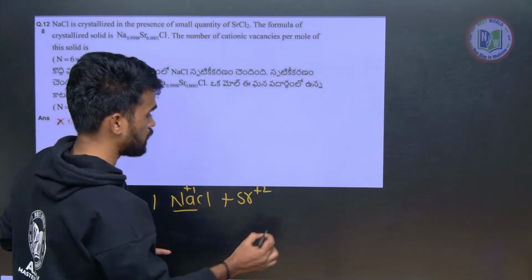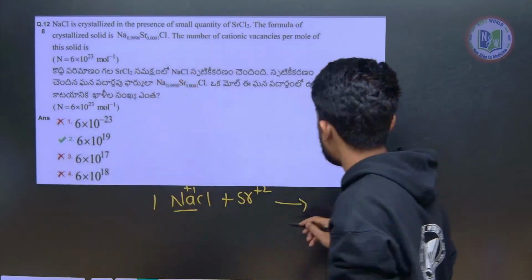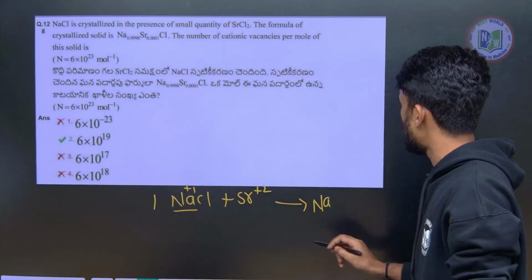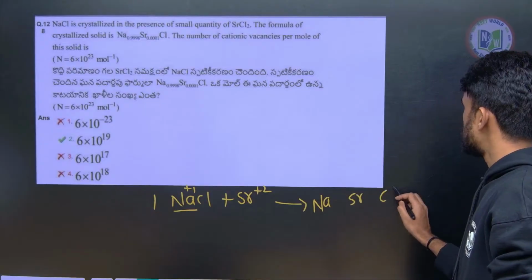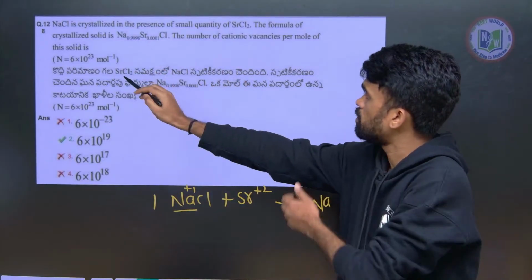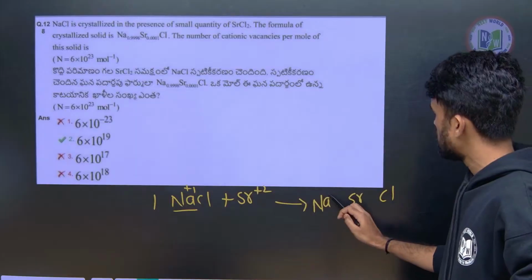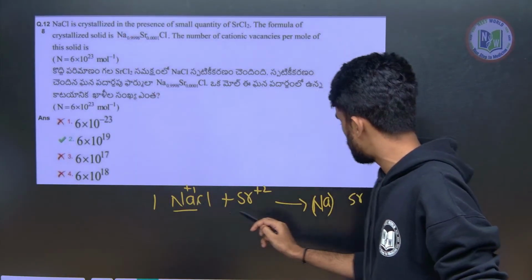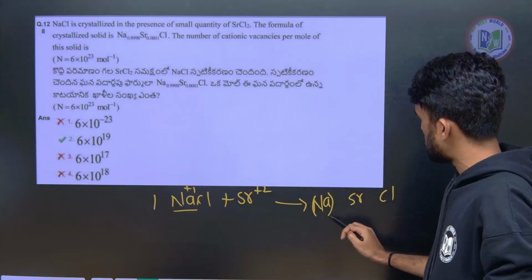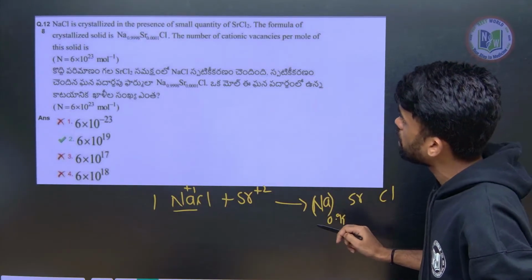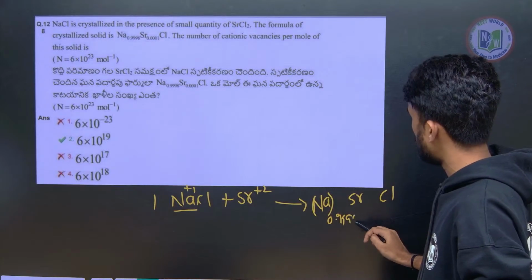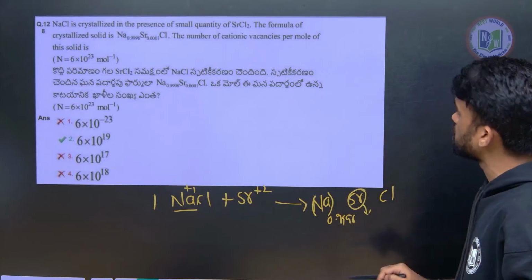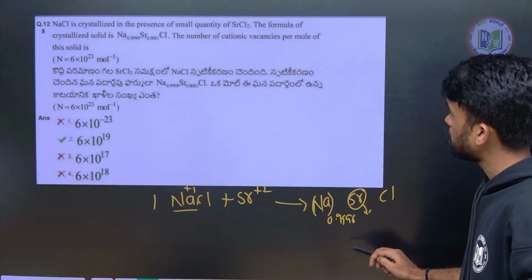Therefore we will be getting a mixture of Na and Sr and Cl. So this kind of compound is formed, and see what they are saying: some quantity of sodium is reduced from complete 1 to 0.998, and how much amount of strontium is there, that is 0.001.